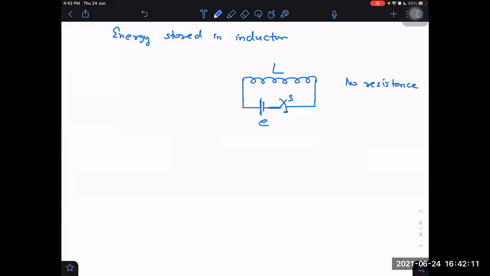What would happen? The power supplied will be E into I, and power supplied will also be equal to the rate of change of energy stored in the inductor.